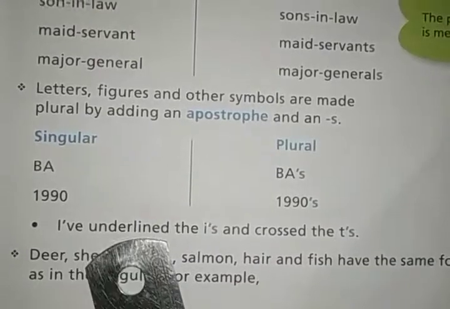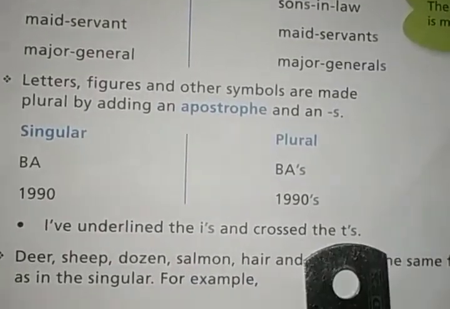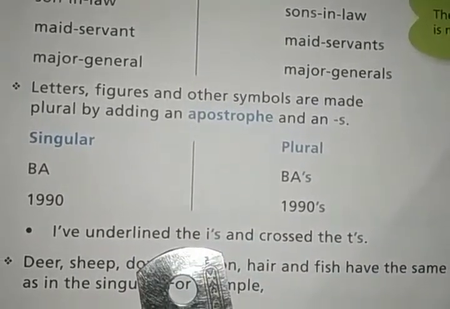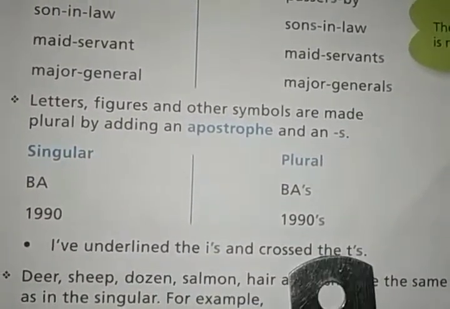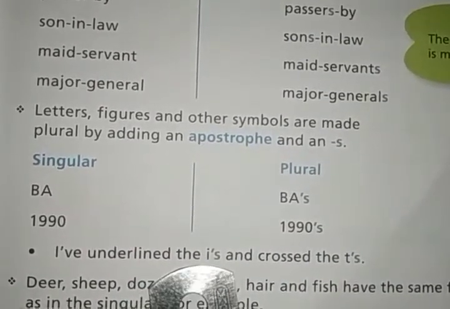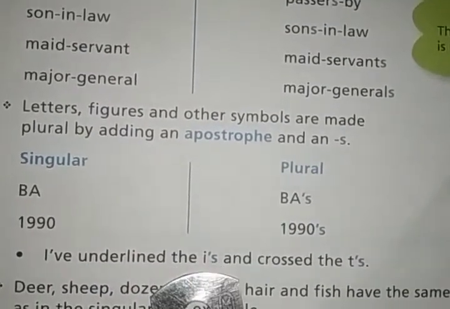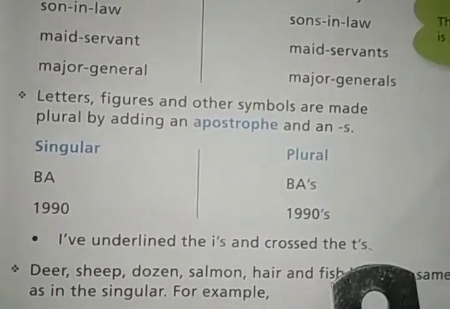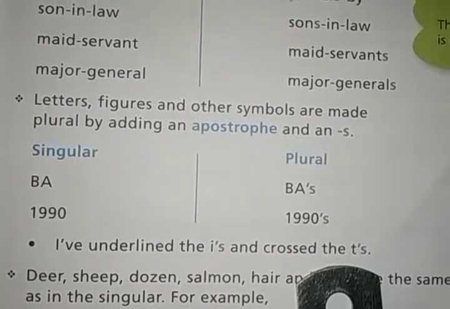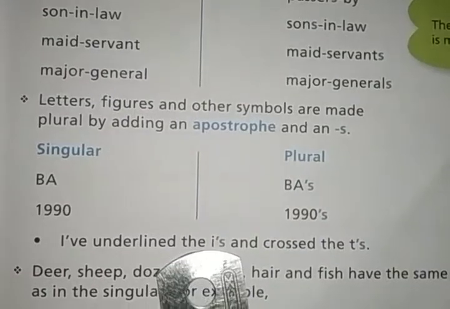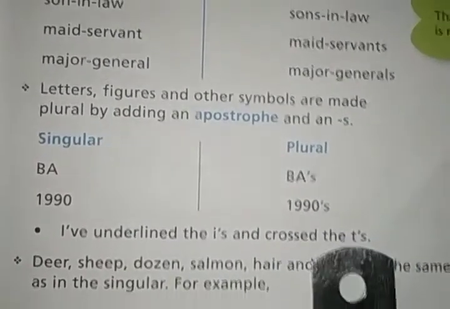I have underlined the i's and crossed the t's. What does it mean? I have underlined the i's, mean all the i's in the paragraph or line. मैंने हर आई को अंडरलाइन कर लिया है एंड हर टी को काट दिया है. So i becomes plural form, it is a symbol, right? I is a symbol, it's a letter, so it can be written into plural form by adding apostrophe s. Okay, t's, it's a letter, it can be written in the plural form by adding apostrophe s. Okay, i's and t's means I जितने भी I हैं plural form and जितने भी t हैं, okay, plural form.